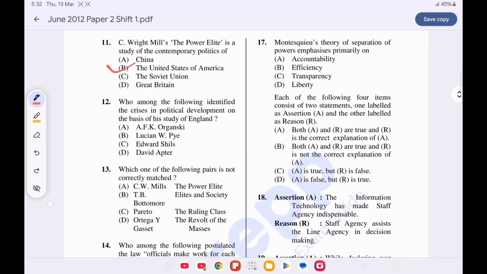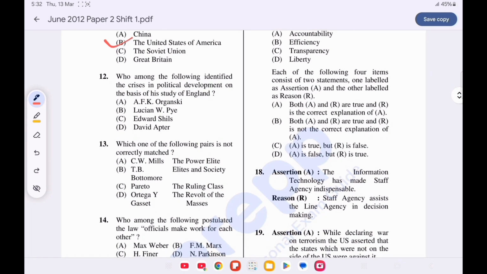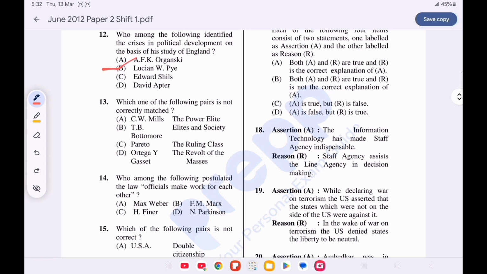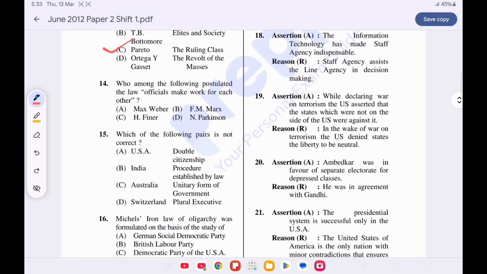Question number 12. Who among the following identify the crisis in political development on the basis of his study of England? Option B is correct, Lucian Pye. Question number 13. Which of the following pair is not correctly matched? Option C. Pareto, the ruling class is not correctly matched as the ruling class is written by Mosca. Question number 14. Who among the following postulated the law officials make work for each other? Option D is correct, Parkinson.